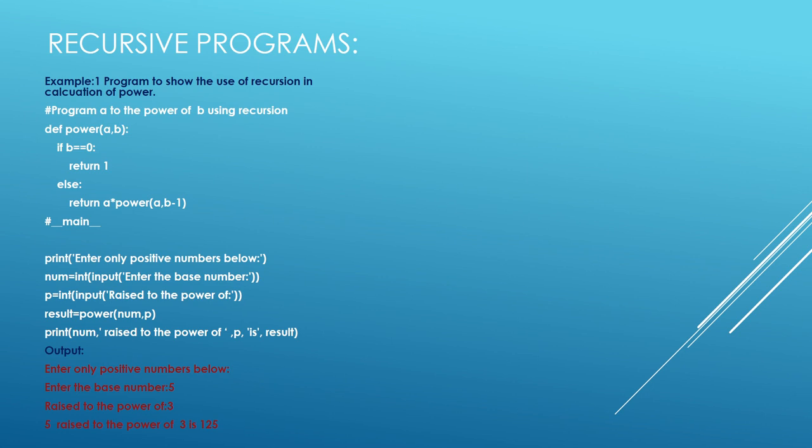For example, if you want to find 5 to the power of 3, what are you supposed to do? You have to multiply 5 three times. So how can you write a recursive function? 5 multiplied by the function called with the power reduced by 1. When the power becomes 0, you return the value 1. That is the base case. That is how you have to come up with the solution.